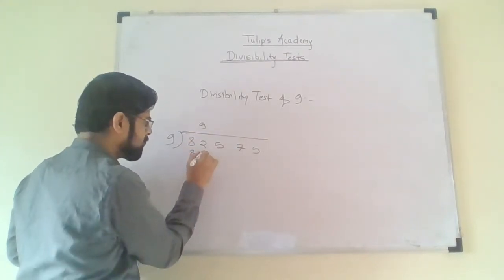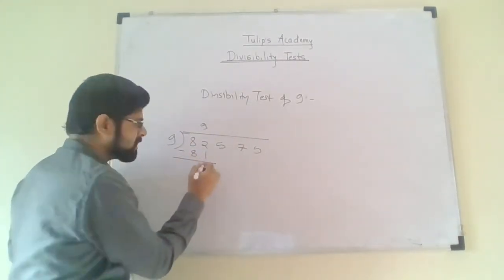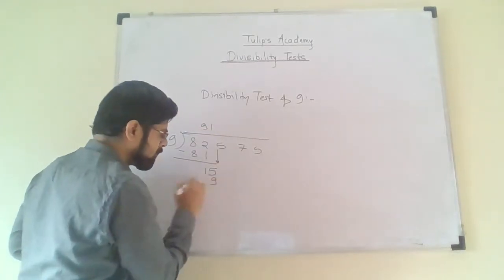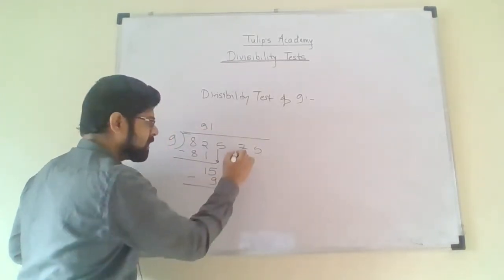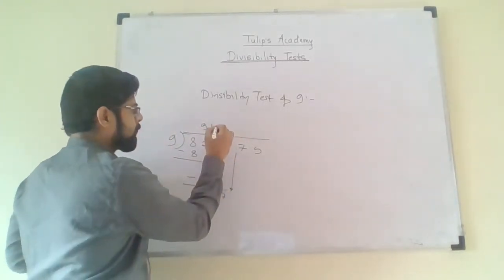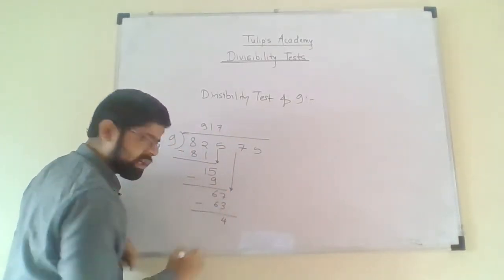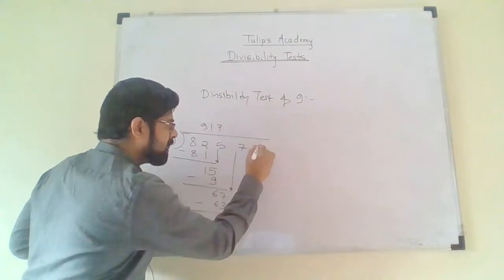9 9s are 81. 82 minus 81 is 1. Take this 5 below. 9 1s are 9. 15 minus 9, 6. Take this 7 below. 9 7s are 63. 67 minus 63 is 4. Remainder will be 4. And now take this 5 below.